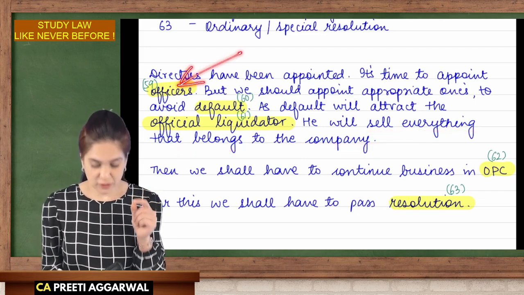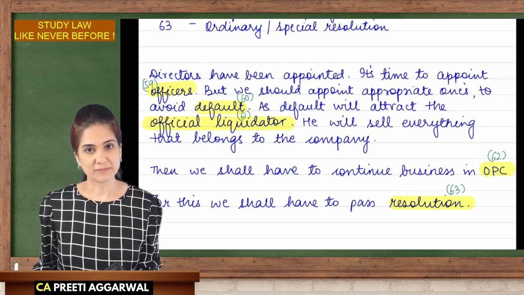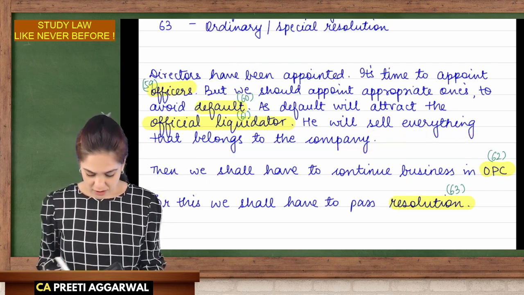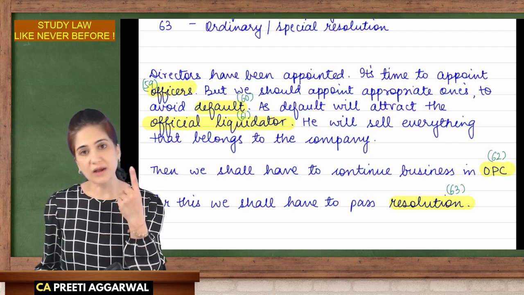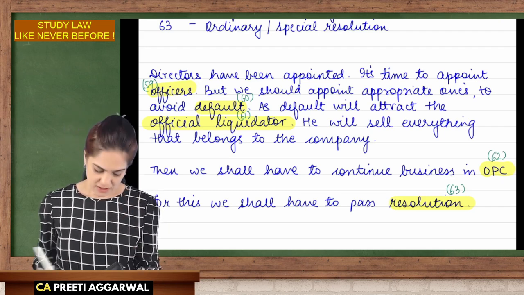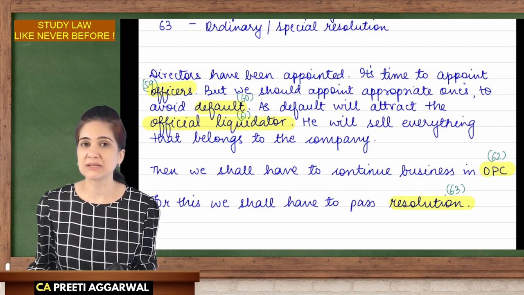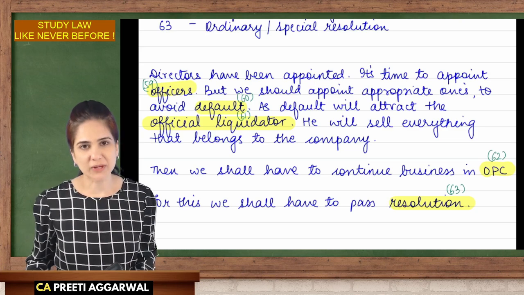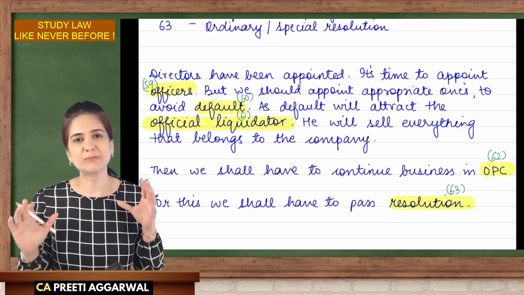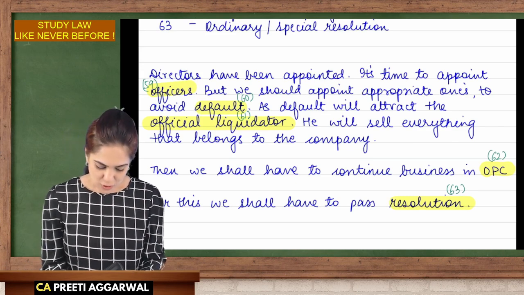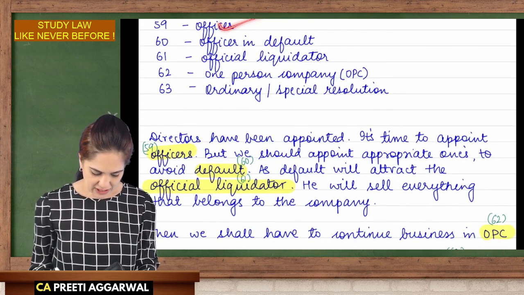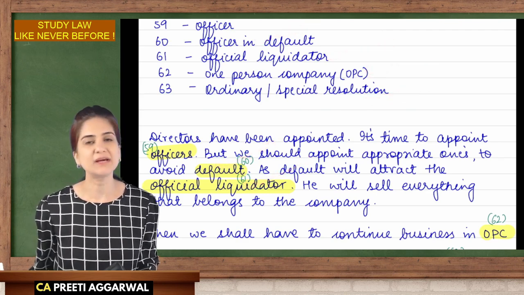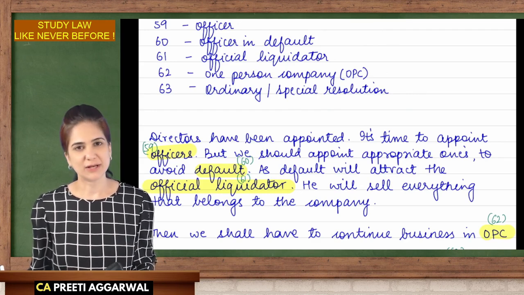So be very careful of the officers that you are appointing. Once your assets are sold, then you will have to continue business alone in one-person company. And for this, you will have to pass a resolution. Don't try to make any sense out of this story. It is just linked so that you are able to memorize the section. So officers, clause 59, officer in default, clause 60, official liquidator, one-person company, ordinary and special resolution.